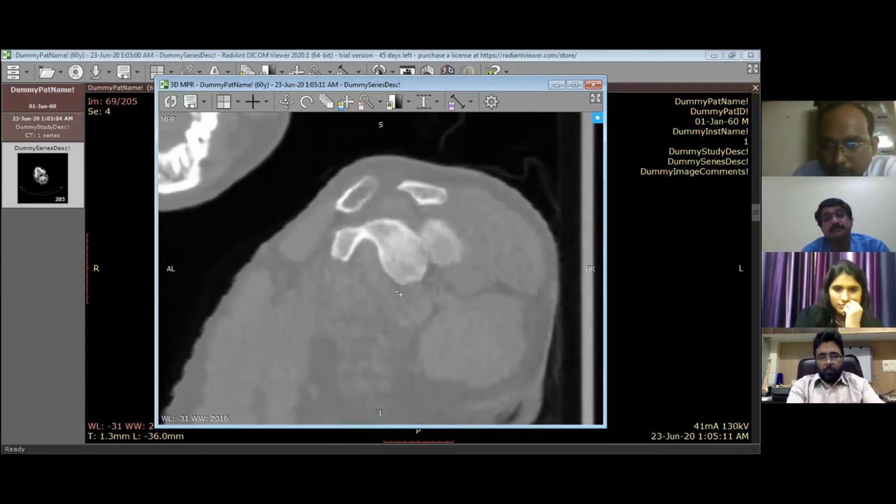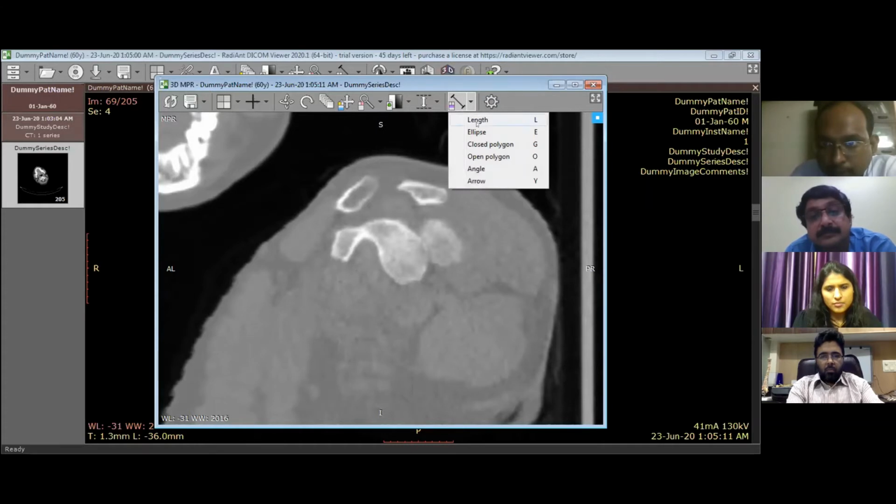Okay, I think you are able to see this. Yes, sir. So this is the end-face view of the glenoid. You can see there is inferior glenoid bone loss. There is one bone fragment seen inferior to it. So this is the exact view where you need to calculate the bone loss.